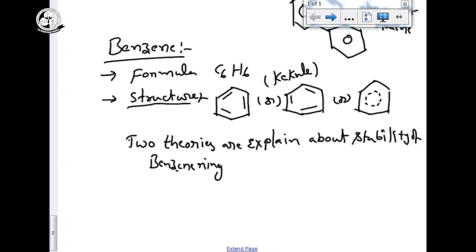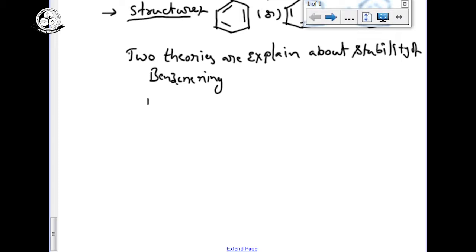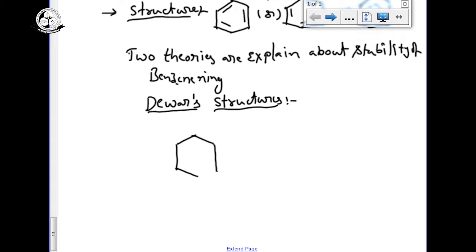Dewars structures. So see, we need the 6 carbons. Yes, there is 6 carbons, and we need 6 hydrogens. So I am writing like this.